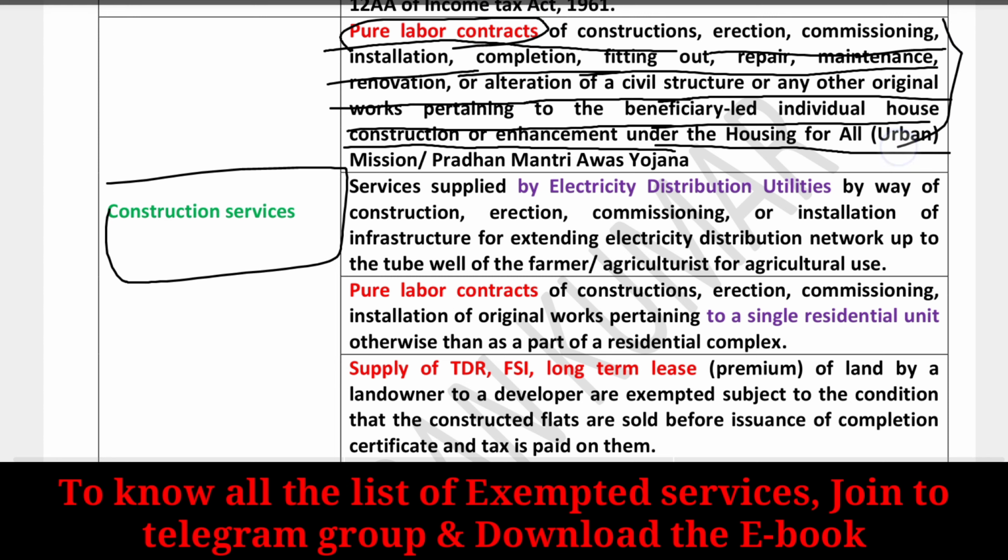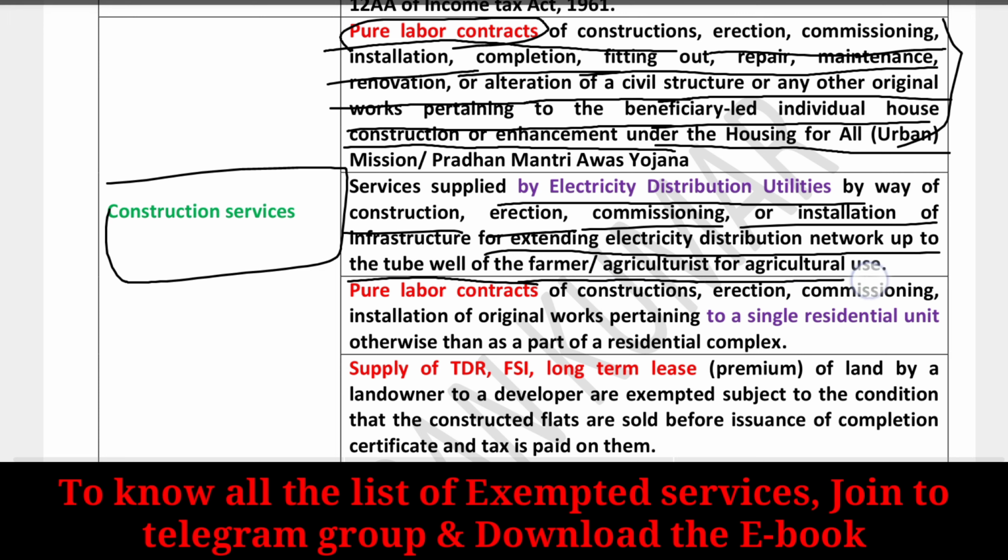Also, services supplied by electricity distribution utilities by way of construction, erection, commissioning or installation of infrastructure for extending electricity distribution up to the tube well of the farmer for agricultural use are completely exempted, and pure labor contracts of construction pertaining to a single residential unit are also completely exempted.